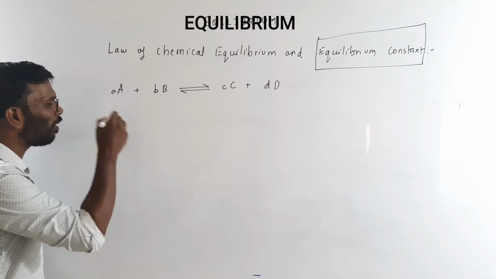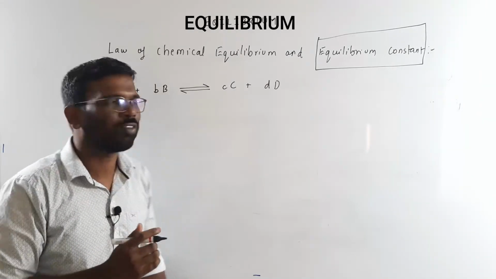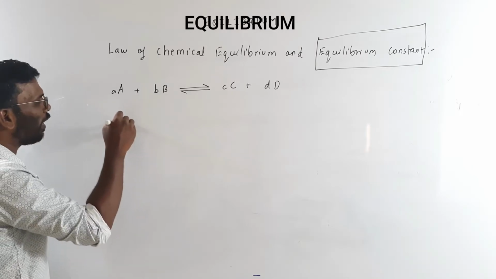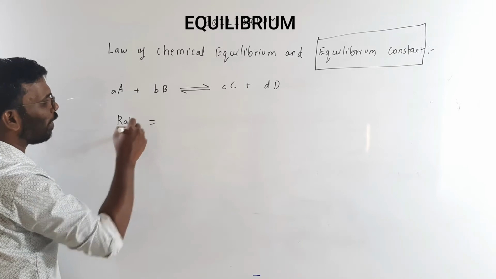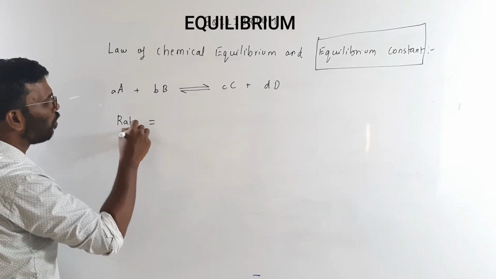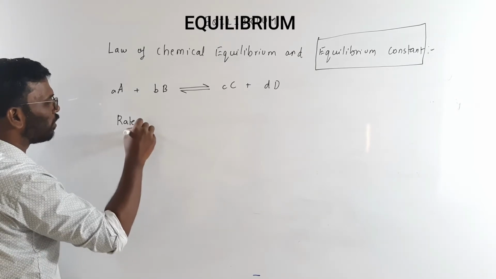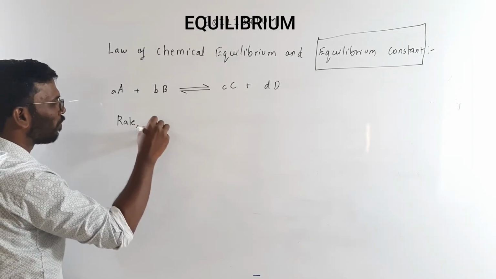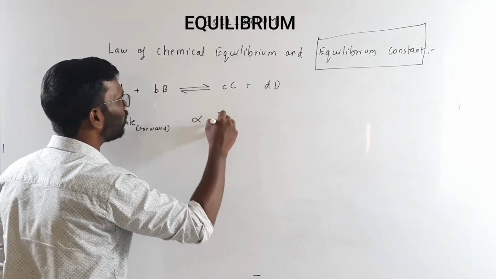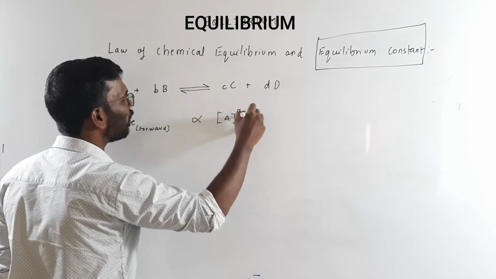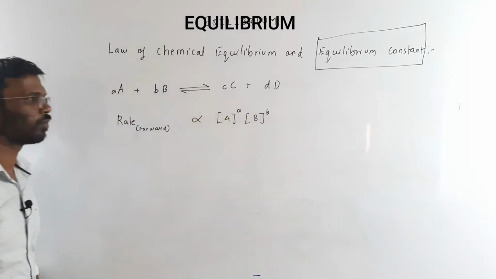So the speed of the reaction is always dependent on the concentration of the reactant. So I will write that the rate of forward reaction, let's write this as forward, is directly proportional to the concentration of the reactant, right?